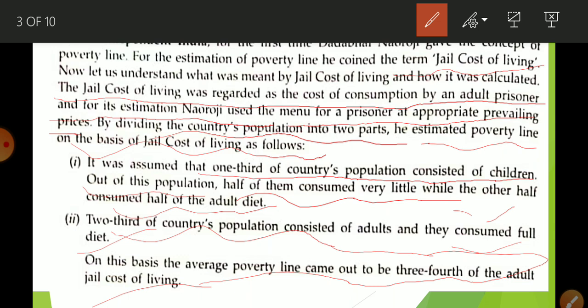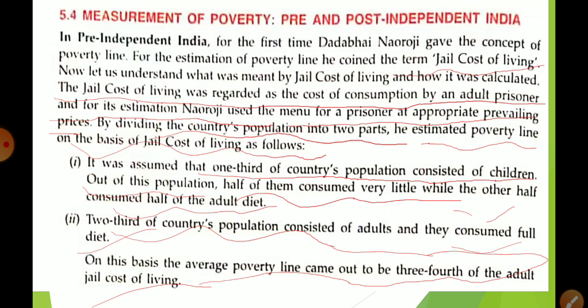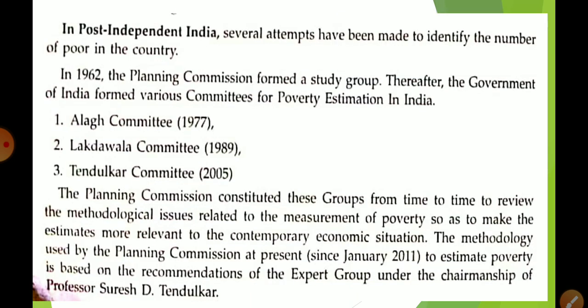So in this way, what is important? Two things are important. In pre-India, if you talk about the measurement of the poverty line, who made the first attempt? Dadabhai Naoroji. And what is the base? Jail cost of living. So this much you have to keep in your mind. Okay, students?